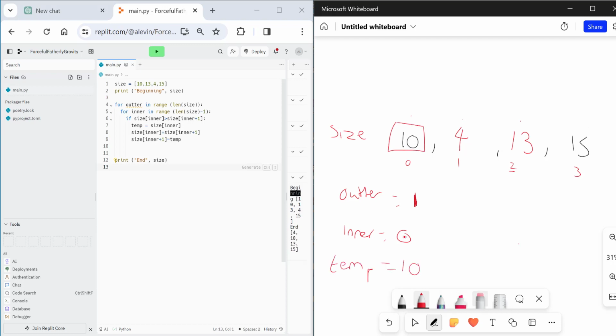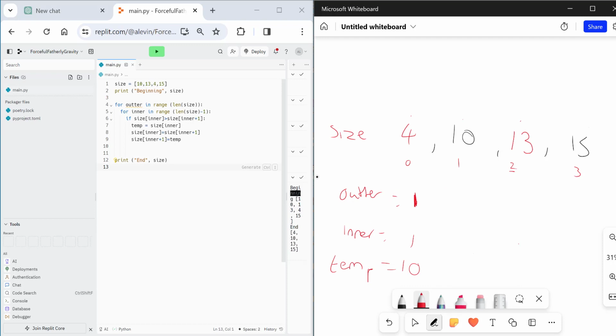Well, we put 10 into temp. We put the 4 into inner. And then we put the temp, whatever value's in there, which is 10, into inner plus 1. Inner goes up by 1.